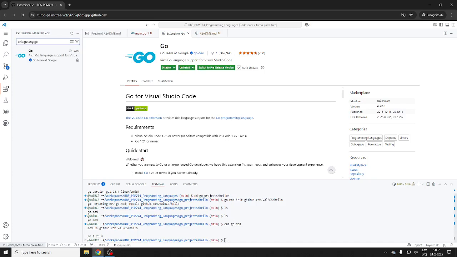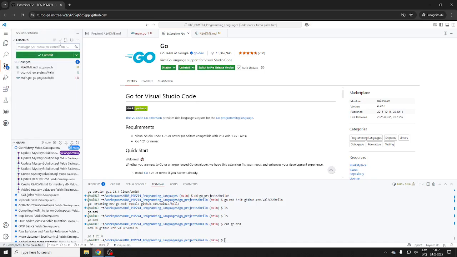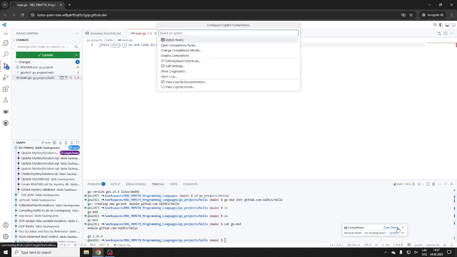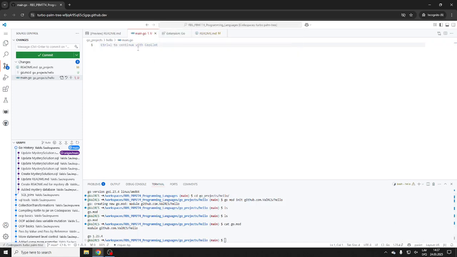So let's compile something. We have our extension, and let's do main. Let's do package main, and of course import. We'll just do one for now: fmt.